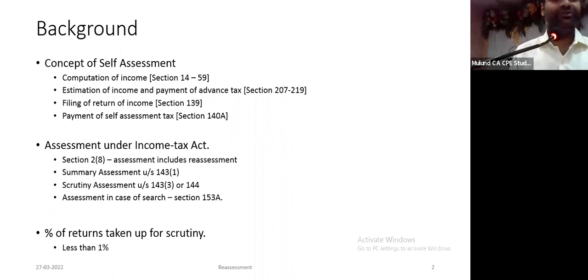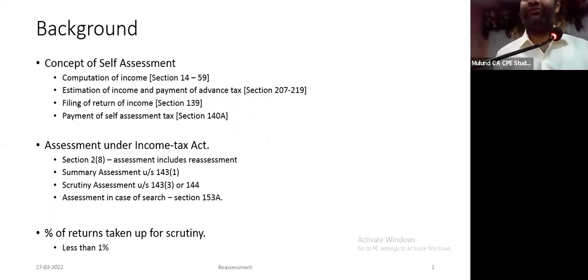This might change in future. Under the Income Tax Act, the government is trusting an assessee that you will compute your income yourself under the relevant provisions of the Act. You will estimate your total income. You will pay your advance tax. You will file your return of income, and you will pay your self-assessment tax. At the stage of filing of return of income, there is no interference by the government till date. This may change in future. If you contrast this with octroi tax, there they will verify and they will determine this is your tax liability, you please pay this. This is the difference. Self-assessment means you have to assess yourself. This is the practice under the Income Tax Act.